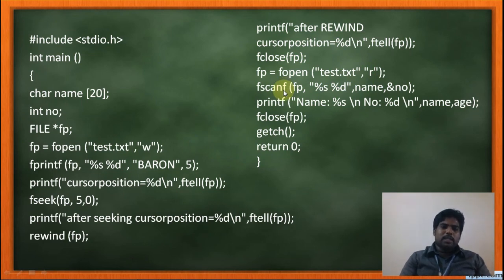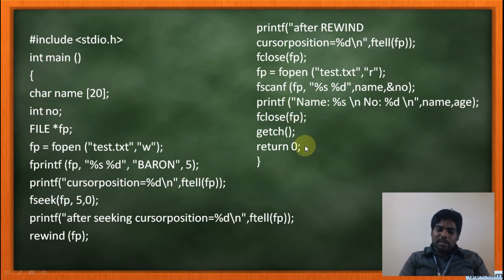Here what I am going to do is, using fscanf, read the data which is present inside the file. Inside the file, there is one string and one integer value. So for denoting the string, as per the syntax, we have to give the format string or control string. So %s is the format string for the string and %d is the format string for integer, and baron will be stored in the character array name, and 5 will be stored in the number. Okay. Now I am just going to print the name and age, so it will display the output on the console screen. Now I am closing the program.